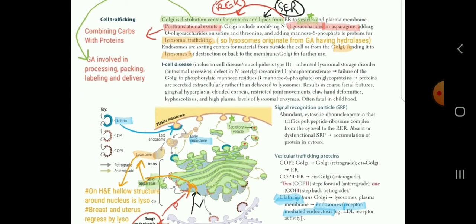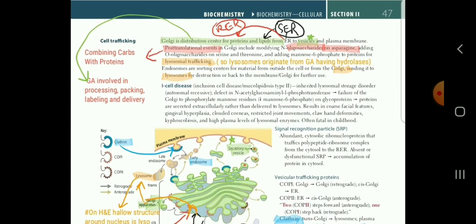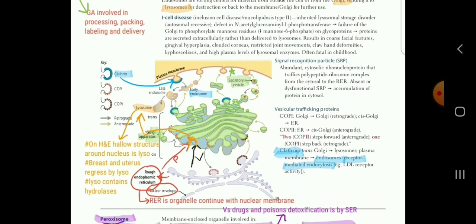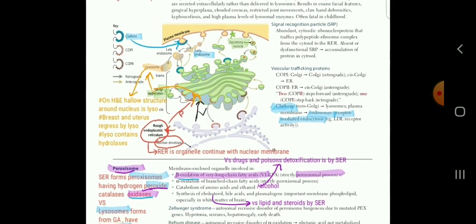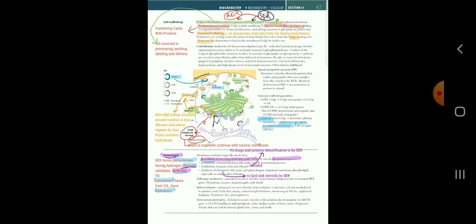So these are the questions often asked from these topics. If we know the general arrangement of organelles from the nuclear membrane to the outside plasma membrane and the function of each at each level, then we can solve these questions. You can add these on the page. It will help a lot.